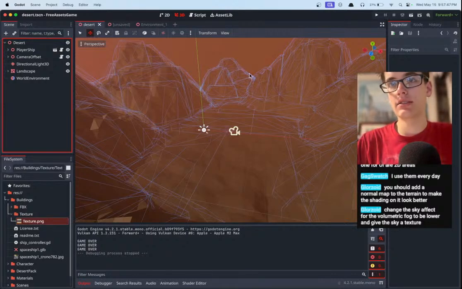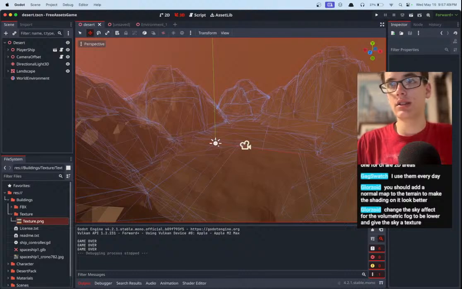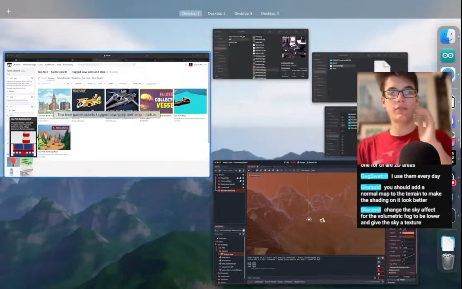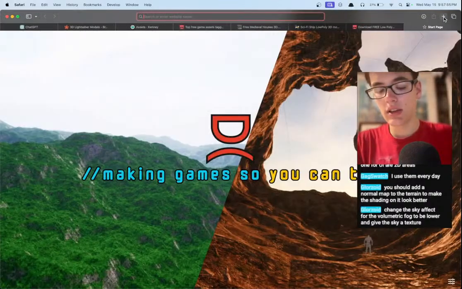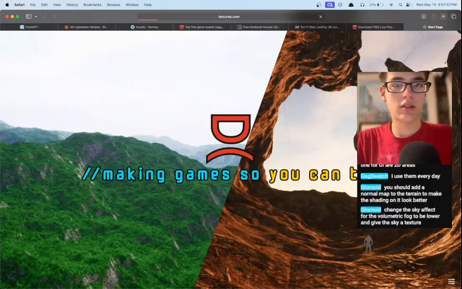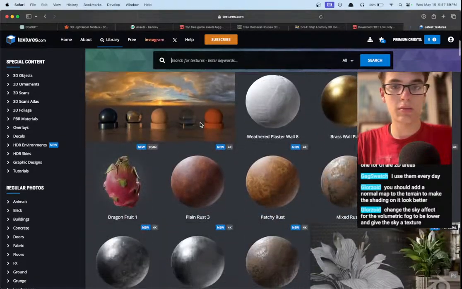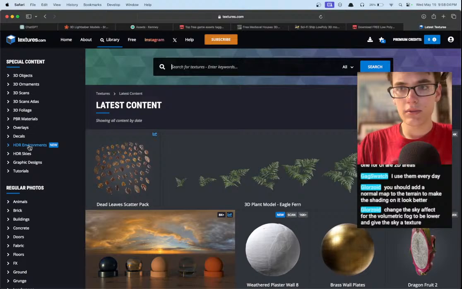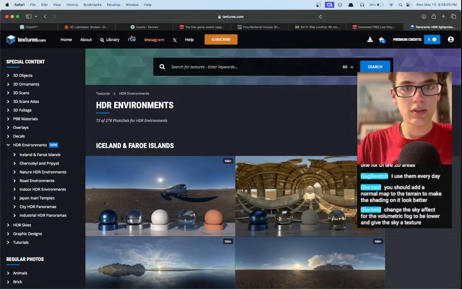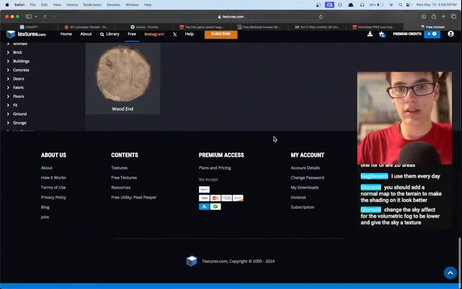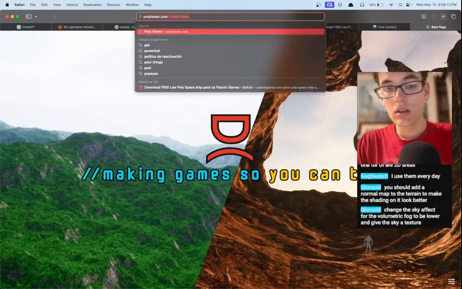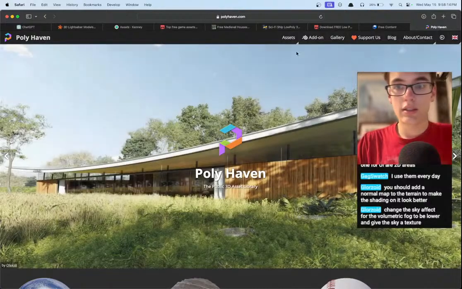Change the sky effect to be lower, and give the sky a texture. We can do that. Let's throw a skybox on here. We get another asset in the mix. What is it? Textures.com. Is that the one where you get textures? I can't remember. They have skyboxes here for free. Is this the one where everything is free? No, this is the wrong one. I'm thinking of, wait, I think it was Polyhaven. Polyhaven. I think they have HDRIs.